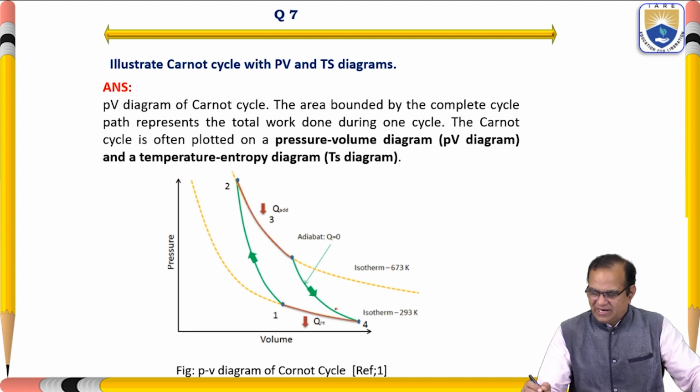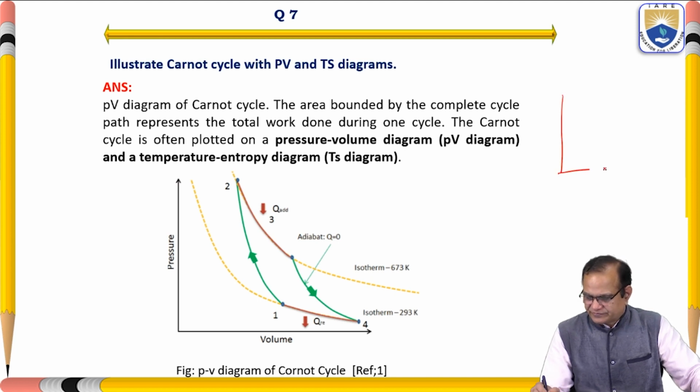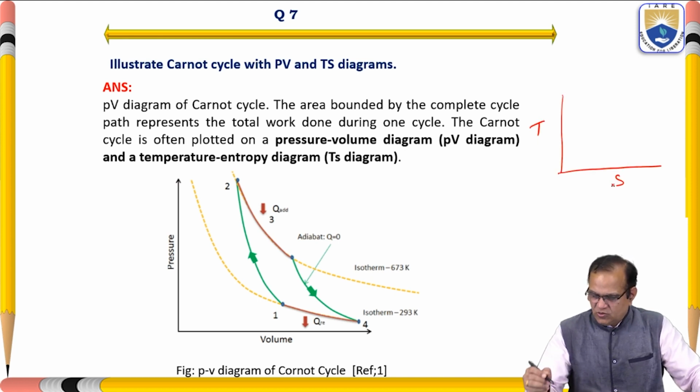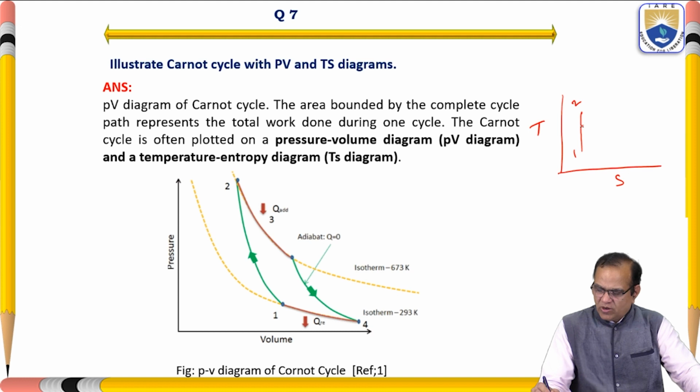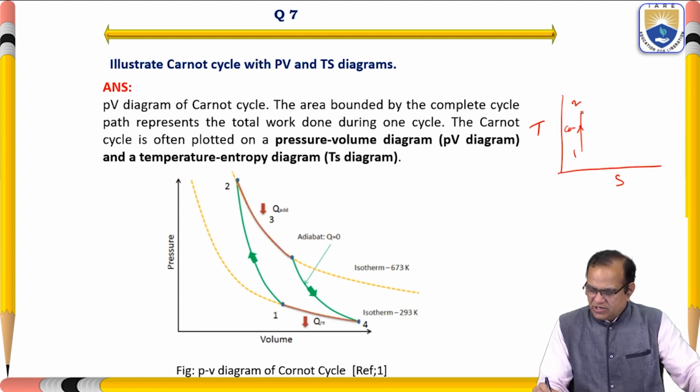So if you draw the TS diagram here, 1 to 2 is a constant entropy process, that is compression. Then 2 to 3, 3 to 4, and 4 to 1.